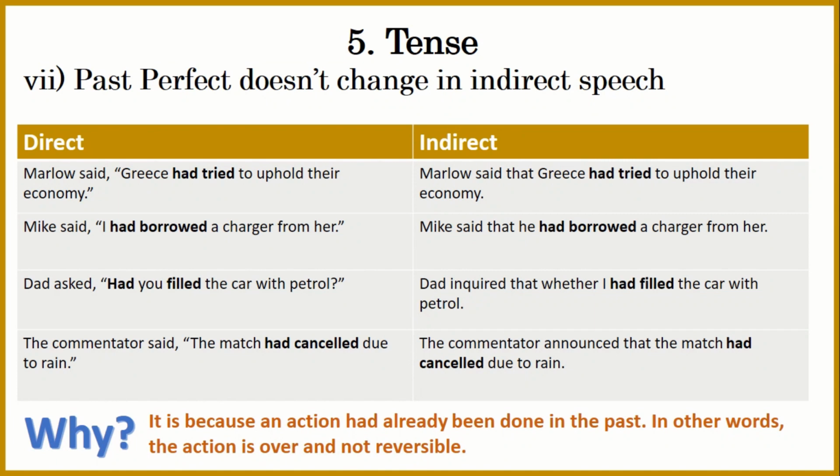Now the question is, why is it so? Why doesn't it change? Well, it is because the action had already been done in the past. So something which is already done cannot be changed or reversed or modified. It is something in the past and done in the past. So it's over now. We have run out of time. We are now in 2023, or should I say the 21st century. So it was in the past, and it's over now. That is why we don't change past perfect when making direct to indirect narrations.